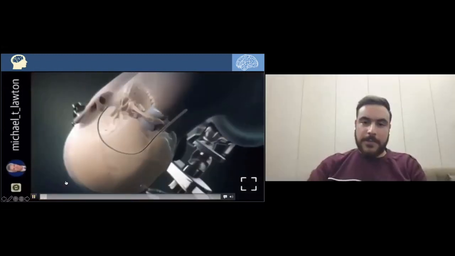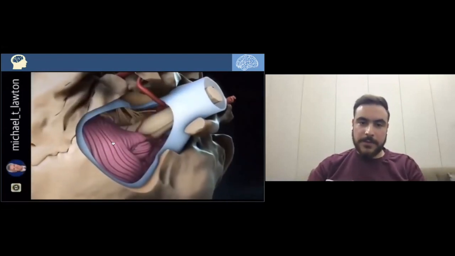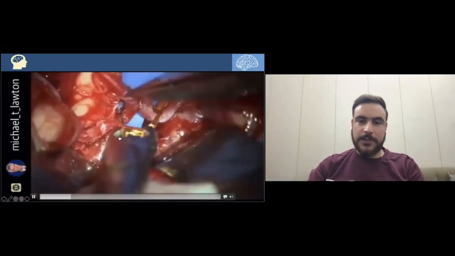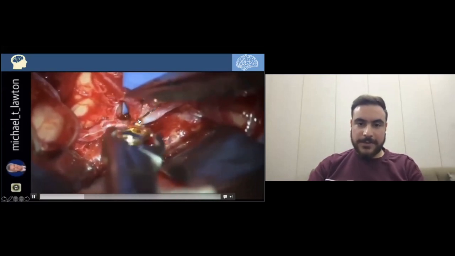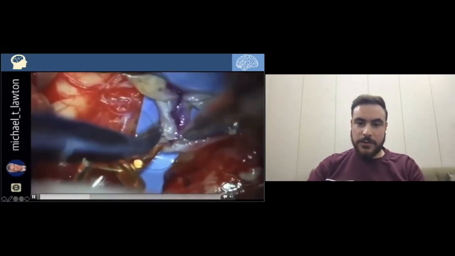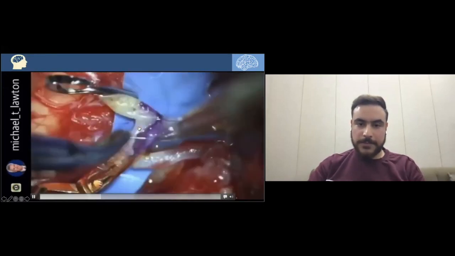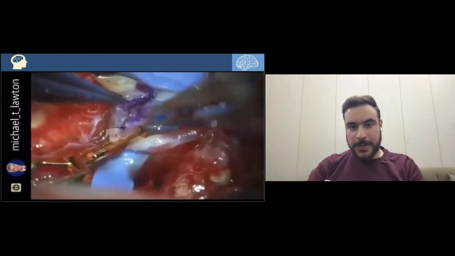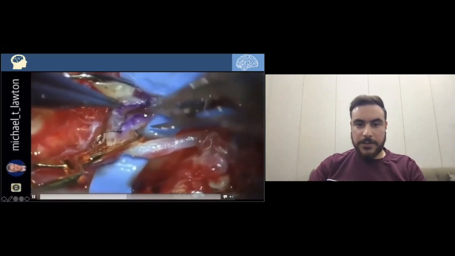Here's a PICA bypass in the posterior. Here's the PICA and the PICA of the contralateral side. He's approximating them together nicely, and then suturing the two vessels, running a continuous stitch, doing a nice approximation of these two arterial walls.